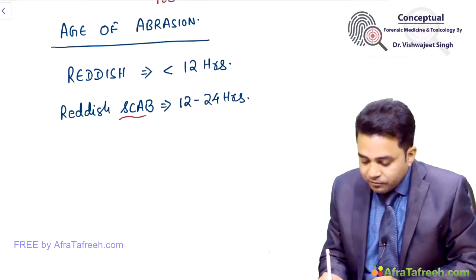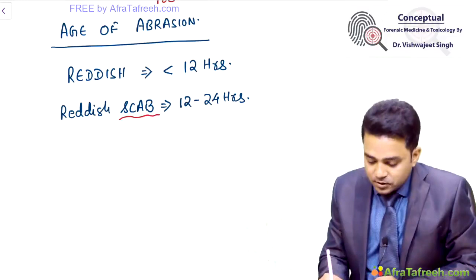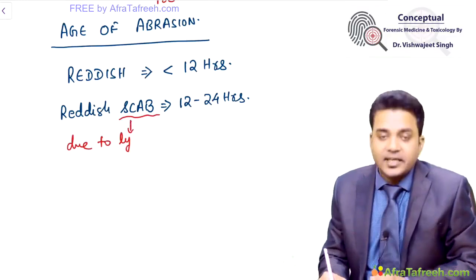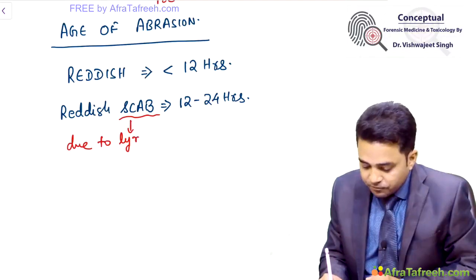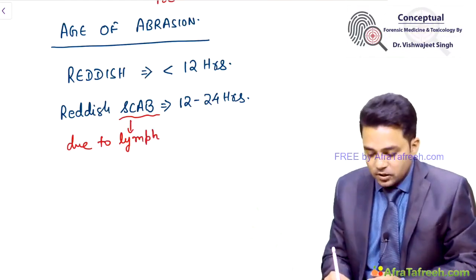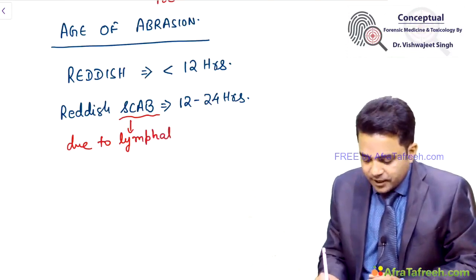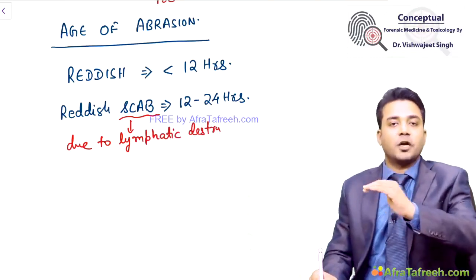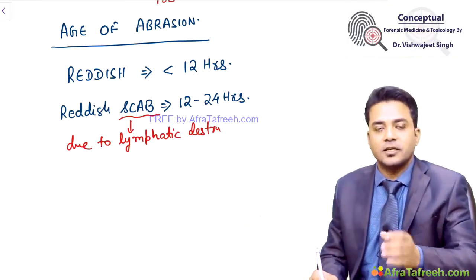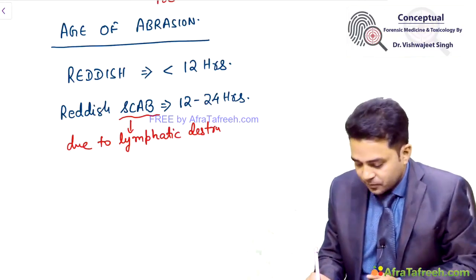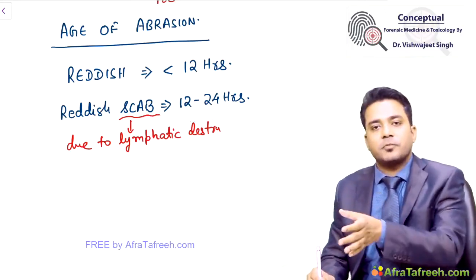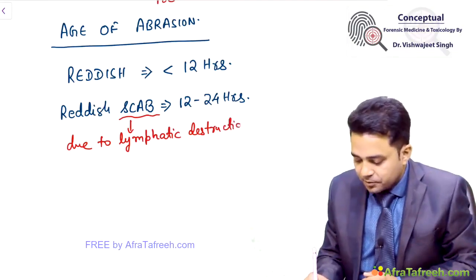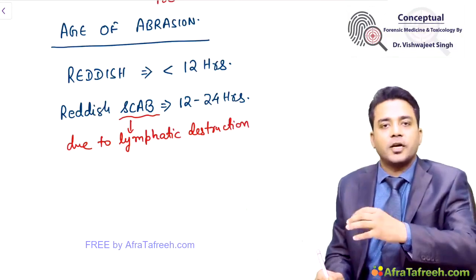Now, why is there scab formation in abrasions? This is due to lymphatic channel destruction, due to lymph coming out and drying. Lymphatic channels are present in your epidermis. There are no blood vessels, but lymphatic vessels are there. They get damaged. What is abrasion? Abrasion is destruction of epidermis. Epidermis contains your lymphatic vessels. So due to lymphatic destruction, lymph comes out and dries up, forming a scab.